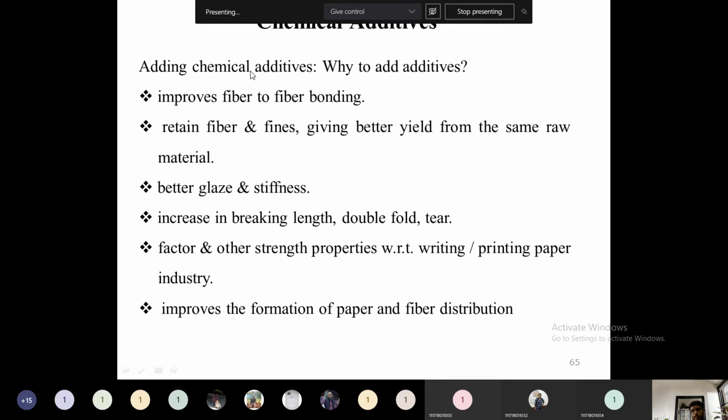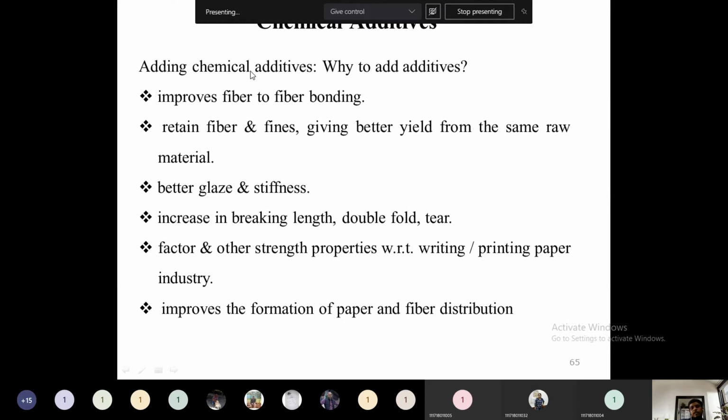Otherwise, if you just see some low grade paper, the fiber to fiber gap will be very high. So that particular void will be very high. If that fiber to fiber gap is very high, then the writing will not be possible. The printing will be very hard on that one. So in order to improve the fiber to fiber bonding, we will add chemical additives.